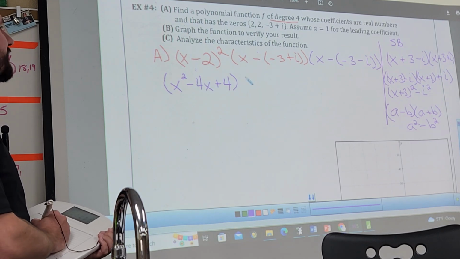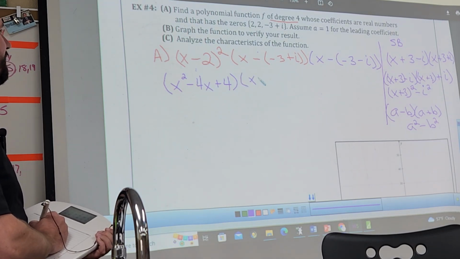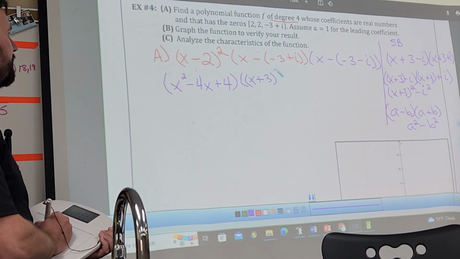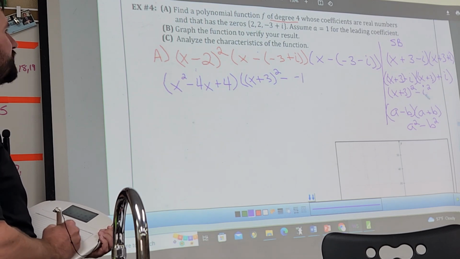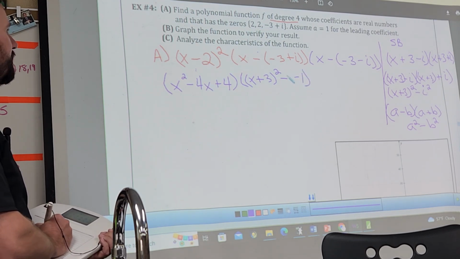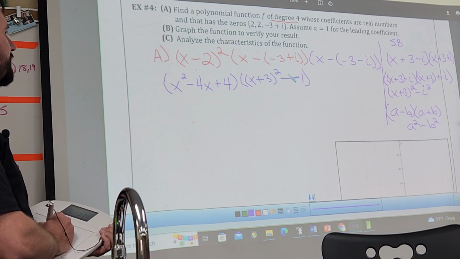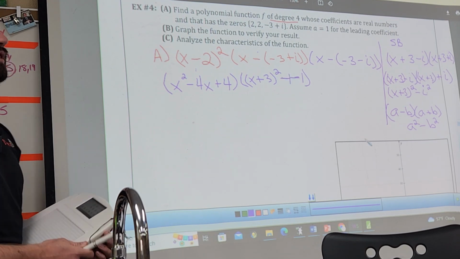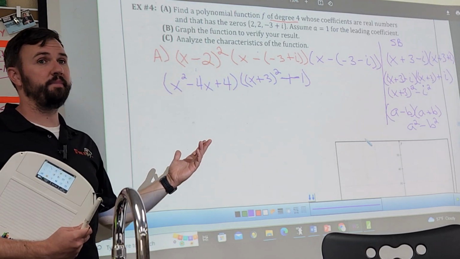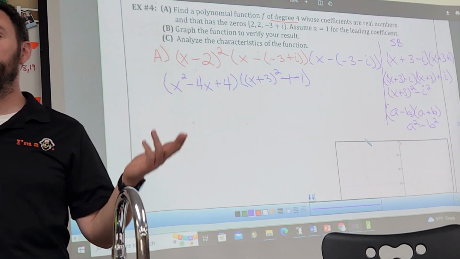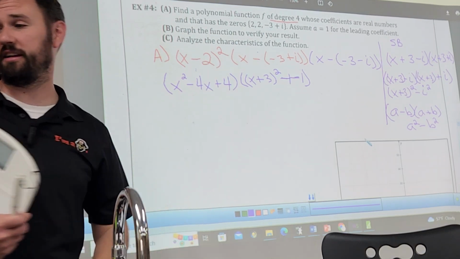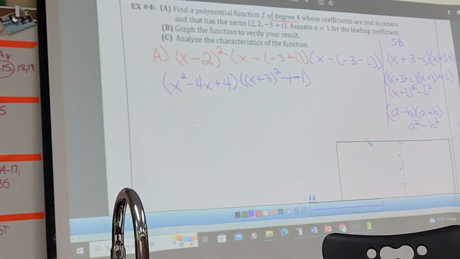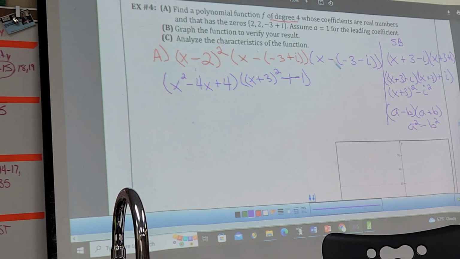What's i squared, as that math man once said? Would be minus negative 1, right? i squared is negative 1, which becomes, I heard someone say, a plus 1, right? Now this doesn't look near as scary, right? Again, we've done all this before. The problem is to do these problems just takes time and pattern recognition. The remix edition. So do you all agree?